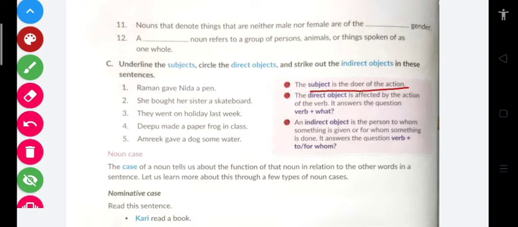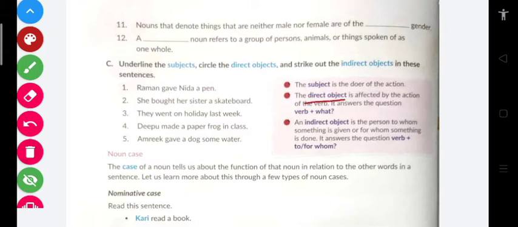For example, Ramesh is eating Maggie. So the verb of action, that is eating, is done by which person? Ramesh. So who is the doer? Who is doing the work of eating? Ramesh is doing the work of eating. So Ramesh is a subject. In the same way,